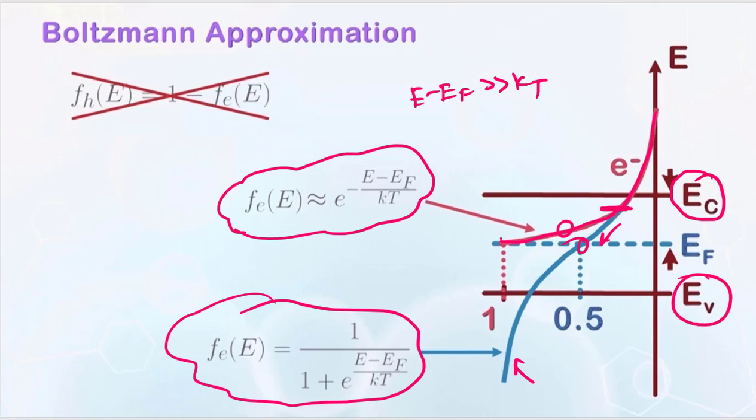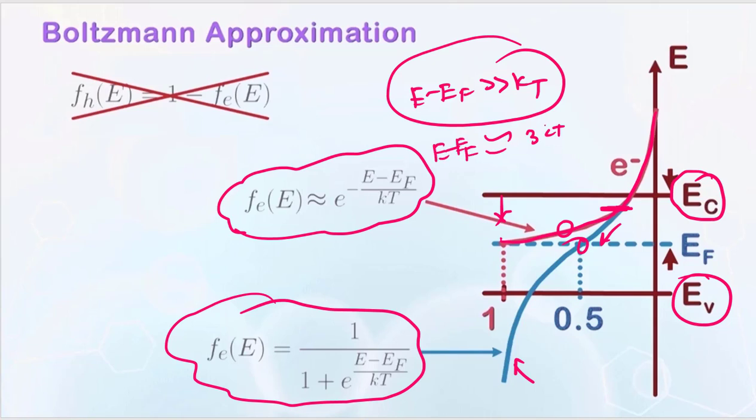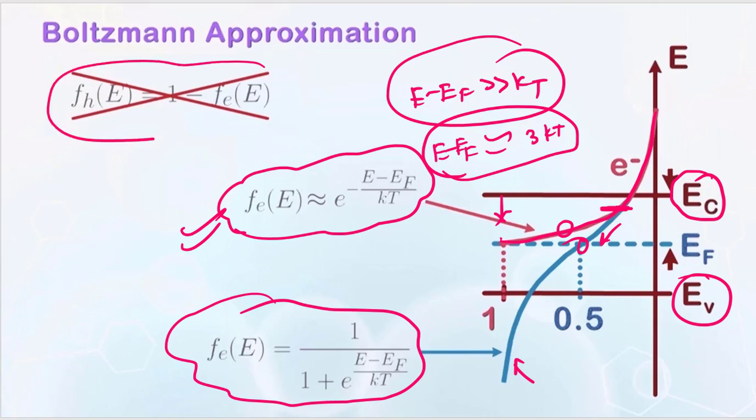If the energy level E is very deep from the energy level EC, then this expression would not be valid. You can see around 3 KT: if E minus EF is around 3 KT or beyond, then you can apply the Boltzmann approximation. Remember the equation F of H of E equals 1 minus F of E of E. So the Fermi-Dirac distribution function for the holes can be calculated once you approximate this expression by the Boltzmann approximation.